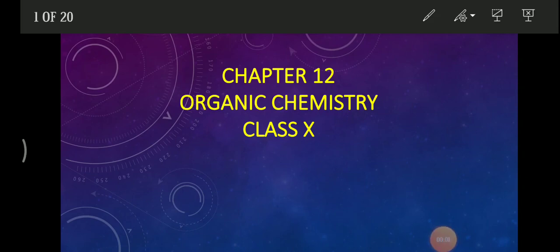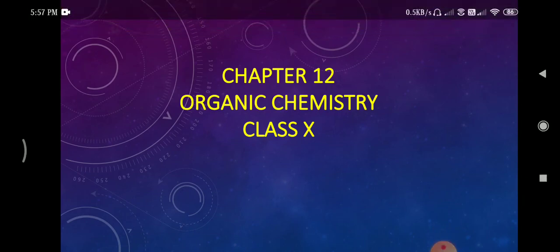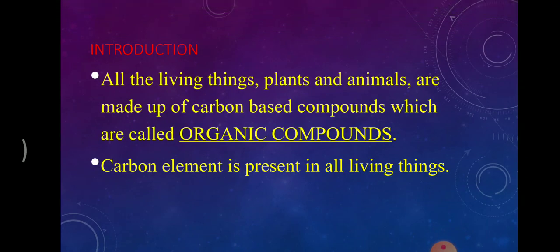Chapter 12 Organic Chemistry, Class 10th. We are referring to the Salina publication. So let's start with the introduction. The whole chapter is based on the carbon atom. Carbon is a non-metal with atomic number 6, so its electronic configuration will be 2, 4. That means it has 4 electrons in its outermost shell.